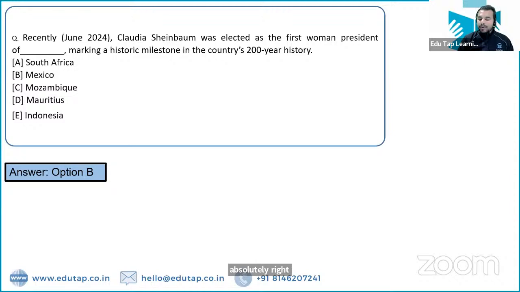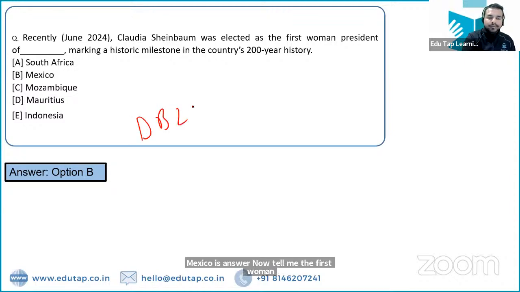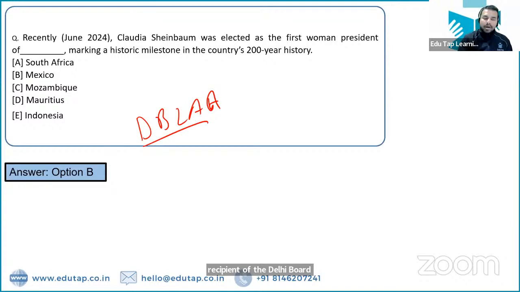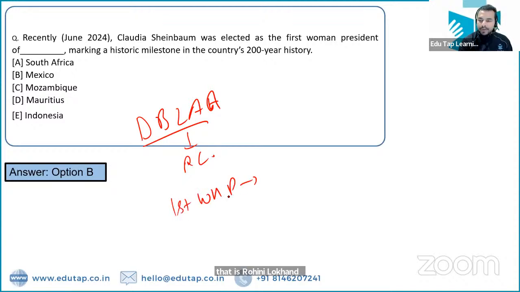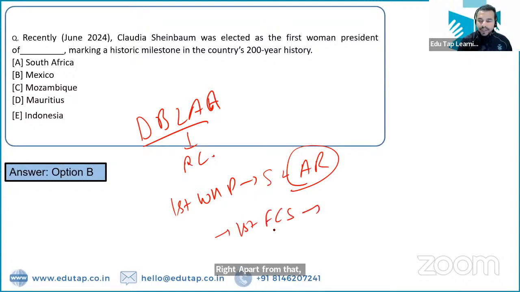Now tell me the first woman recipient of the Dilip Bose Lifetime Achievement Award. That is Rohini Lokhande, right? Indian Navy's first woman helicopter pilot. What is the name of the person? That is Sub Lieutenant Anamika Rajiv. Right? Apart from that, Maharashtra's first female chief secretary. What is the name? That is Sujata Saunik.